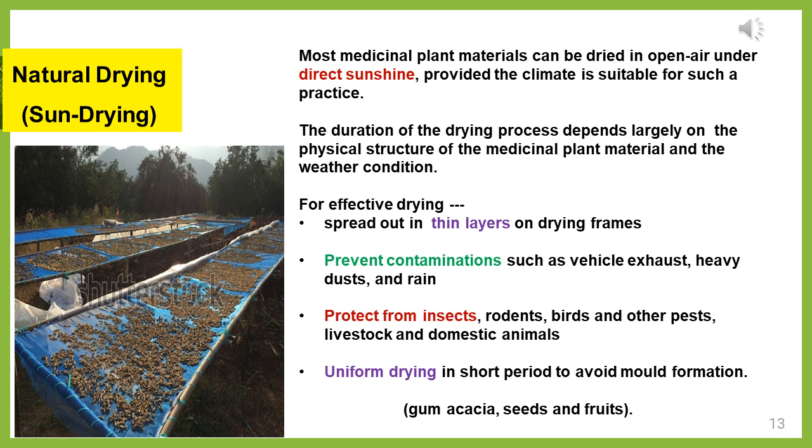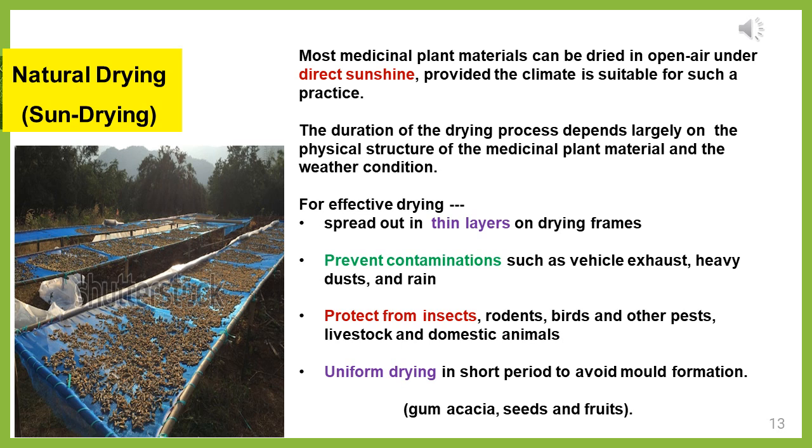Next, the duration of the drying process depends upon the physical structure of the medicinal plants. Based upon the parts of the medicinal plant you are going to dry, the duration will be different. At the same time, based upon the weather condition also, the duration of drying will be extended or reduced. If it is lightweight material, it may dry much faster in direct sunlight. If it is a thick wood particle, it will take a much longer time. So based upon the morphological structure of the medicinal plant as well as the weather condition, the duration will be changeable.